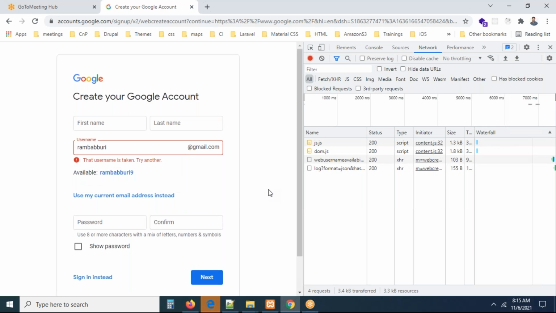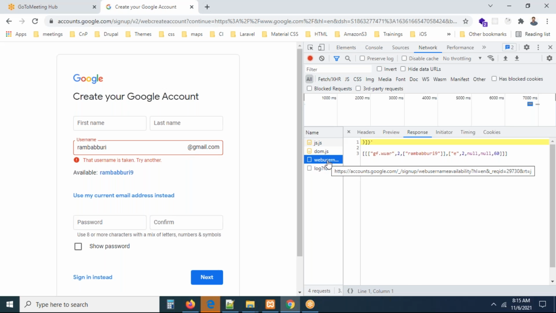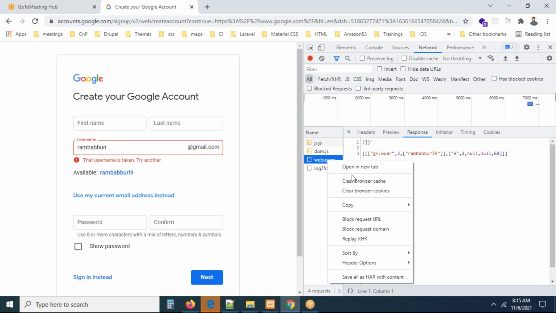I'm coming out. Now you can see some requests went to the server. What type of request? They are XHR requests, which means Ajax requests. This request is the web user name availability service. Can you see the request, they're sending that information like this, guys.